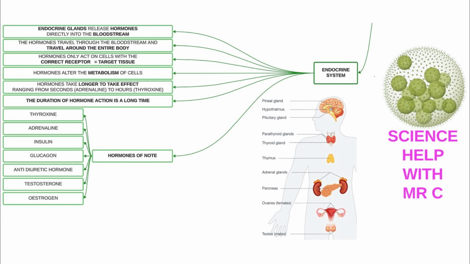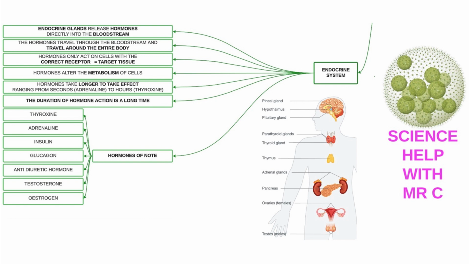Endocrine glands are ductless, which means they have no duct, unlike exocrine, like a sweat gland, that does have a duct. Endocrine glands release hormones directly into the bloodstream. The hormone will travel around the entire body in the bloodstream until it reaches a cell with the correct receptor that we call the target tissue. Hormones alter metabolism. Hormones take longer to take effect, and the duration of action is also longer than that of a nerve.